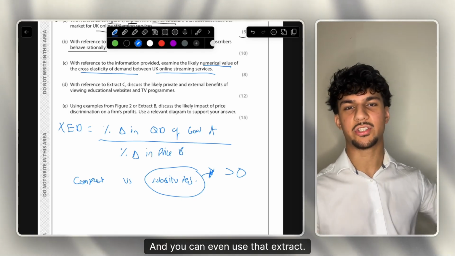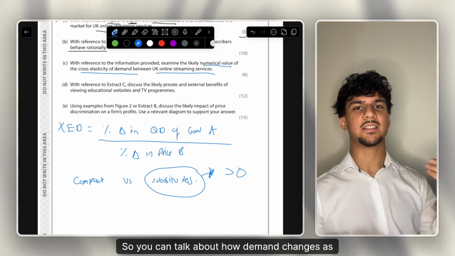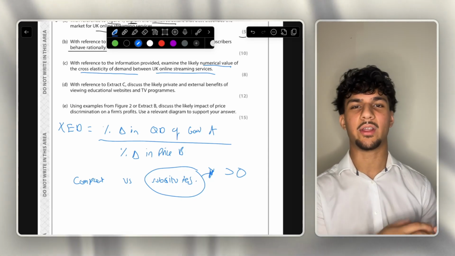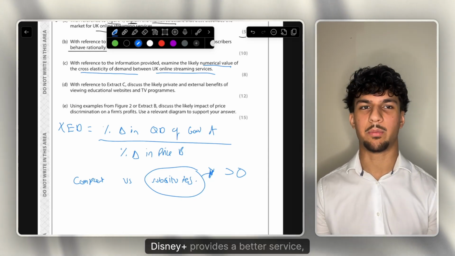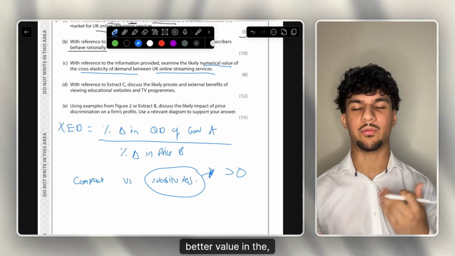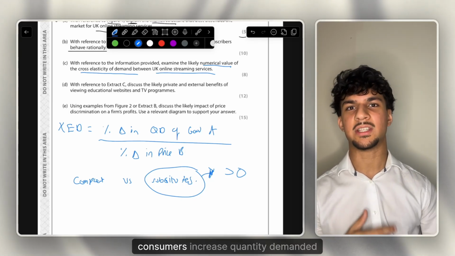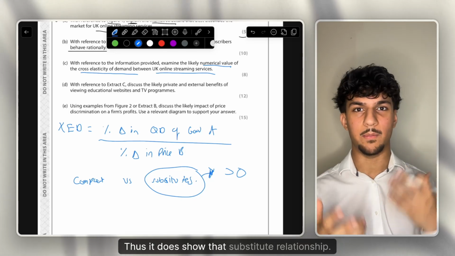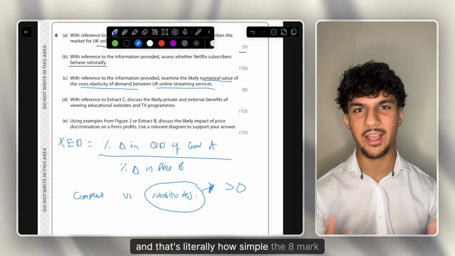And you can even use that extract. So you can talk about how demand changes. As consumers are not as satisfied with Netflix, this decreases the quantity demanded of Netflix. And since Disney Plus provides a better service, better value in the eyes of consumers, it increases the quantity demanded of Disney Plus, thus it does show that substitute relationship. And that's literally how simple the 8-mark question is.